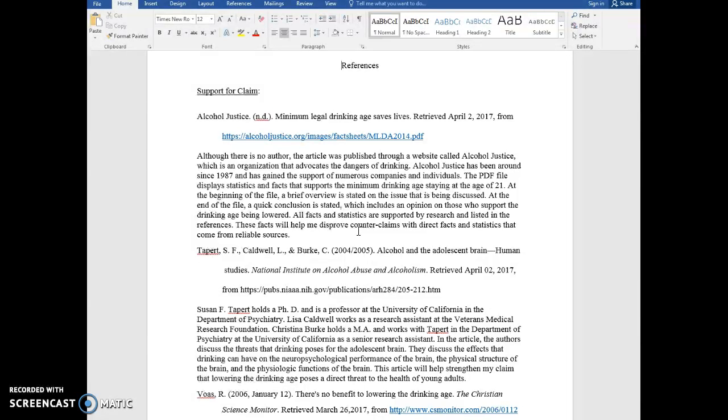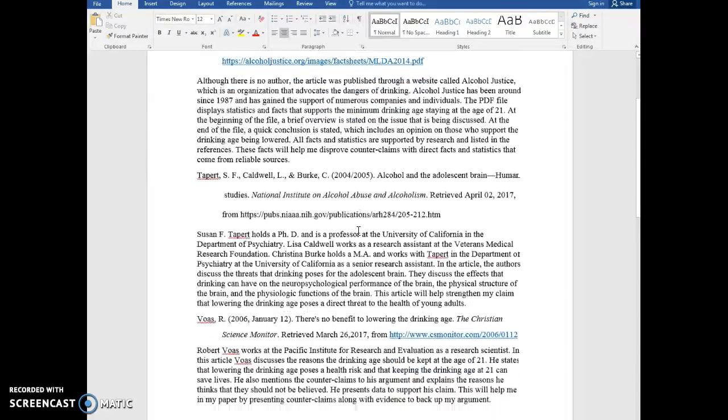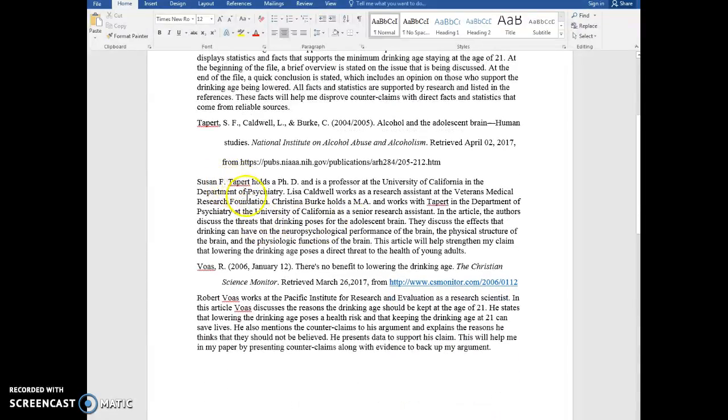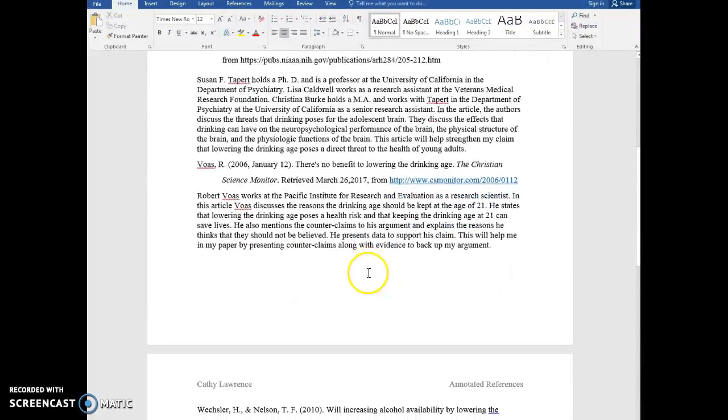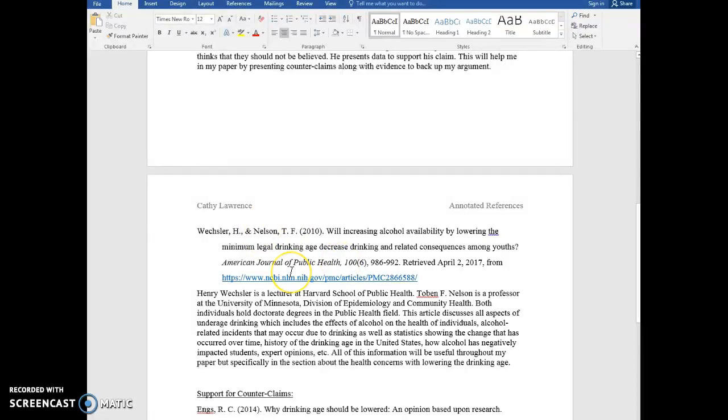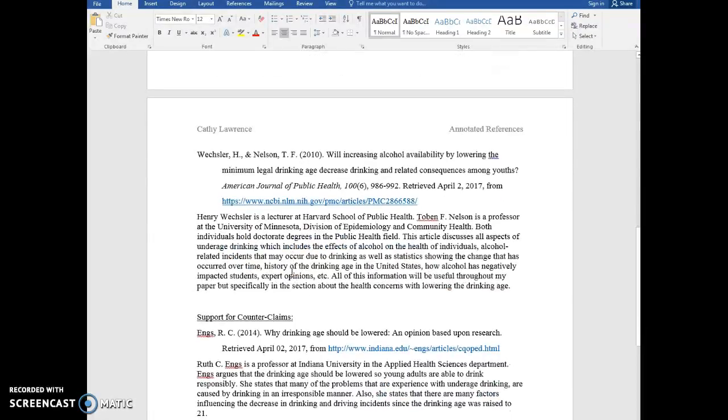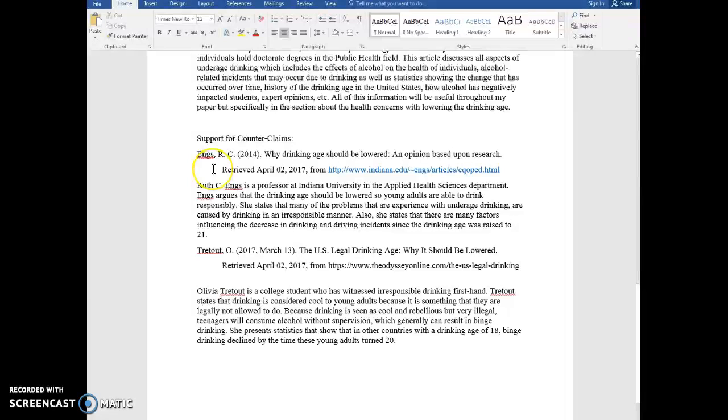So when we go a little bit further into the research, we'll see that you have to offer rebuttals or refutations to what those who are counterclaiming against you say. Her next source, she gives a little information about the authors, talks about what the source says, a little bit of a summary of the source, and then where she finds it will help her in her paper. She does that for the 4 sources she's using for her side of the argument, and then she offers at least 2 sources that are support for the counterclaim, those who are arguing the other side.